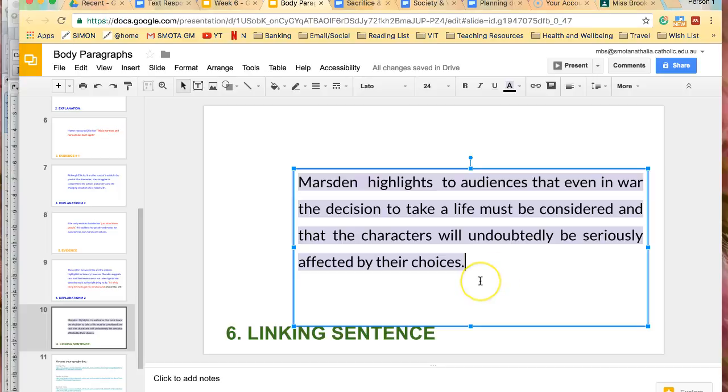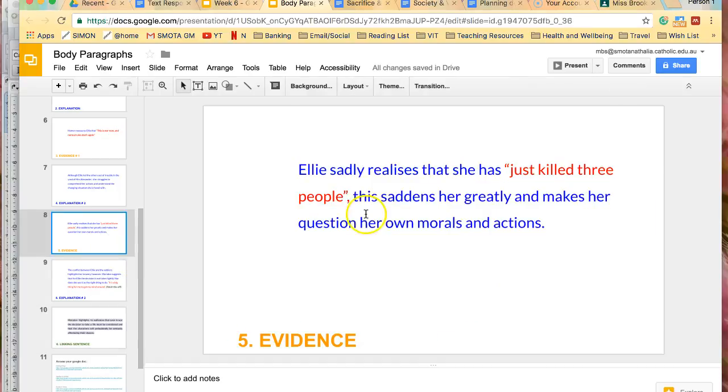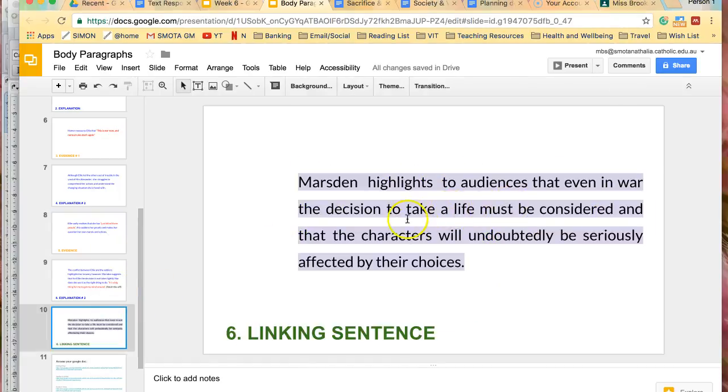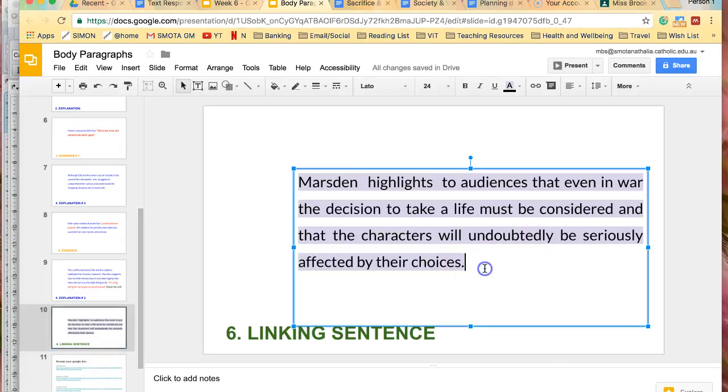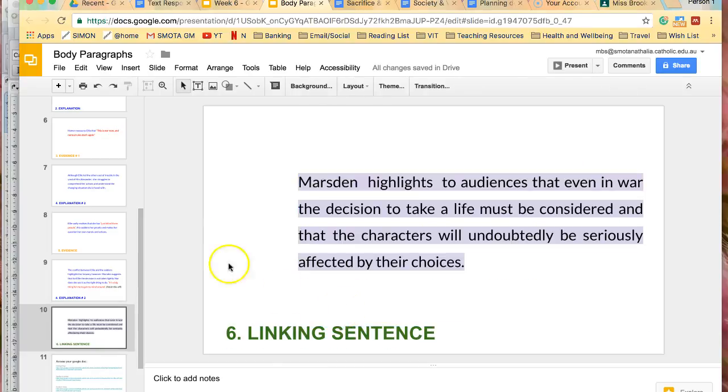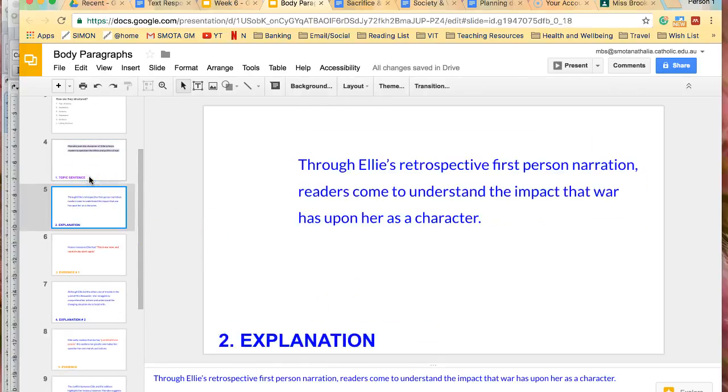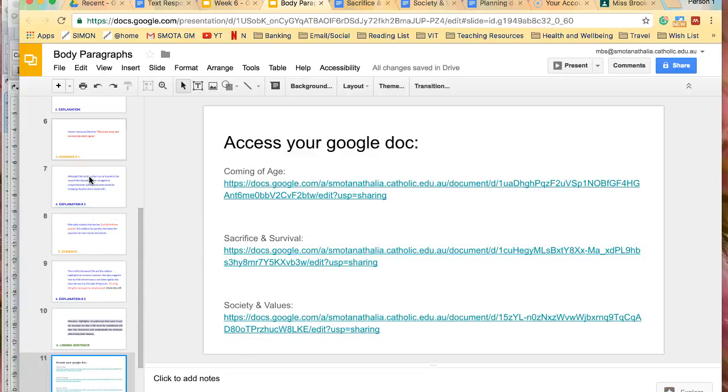So that means that we've shown in this paragraph that to take somebody's life like she has, she's just killed 3 people, is a serious decision and it has effects. This has an effect on her as an individual, and we must appreciate that. And Marsden's showing that you can't take somebody's life and not feel anything about it. Otherwise, you're not really a normal person. A normal person would experience some kind of emotional reaction to taking a life. So that's a topic sentence, and you've led on through. That's a full body paragraph there, each step.